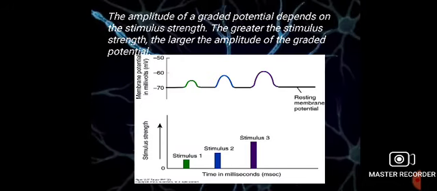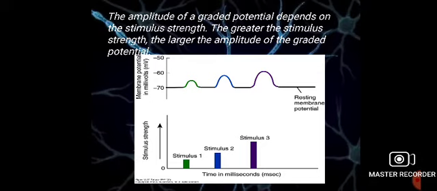The amplitude of graded potential depends on the stimulus strength. That means how much more positive or more negative the membrane potential will be depends upon the amplitude of the graded potential, or the strength of the stimulus. The greater the stimulus strength, the larger the amplitude of the graded potential.